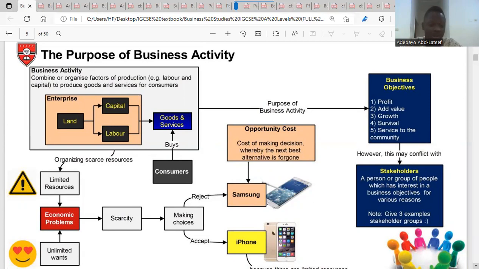For example, employees might want an increase in salary, and the business might need to increase the price of their goods and services to meet the demand of their employees. This means customers might not be happy because they want cheaper, affordable and quality products. So this is all about the purpose of business activity.